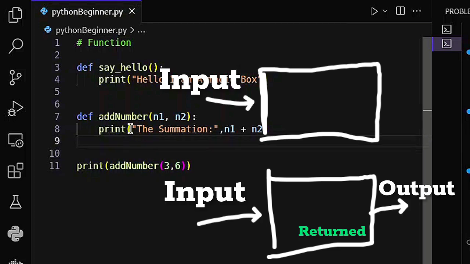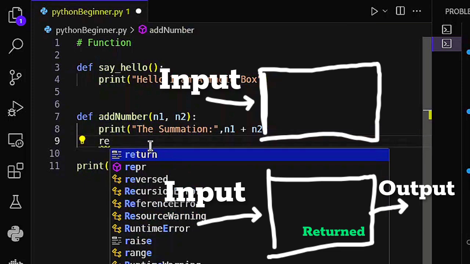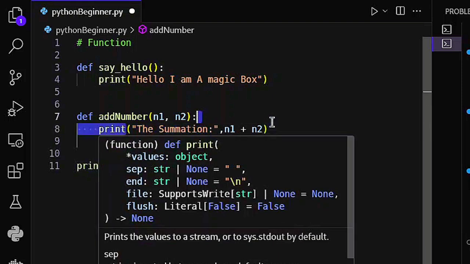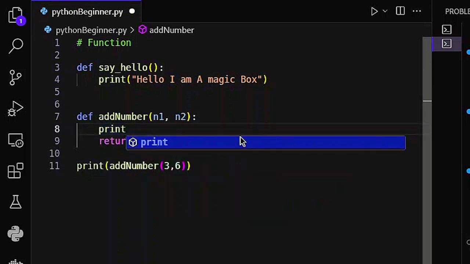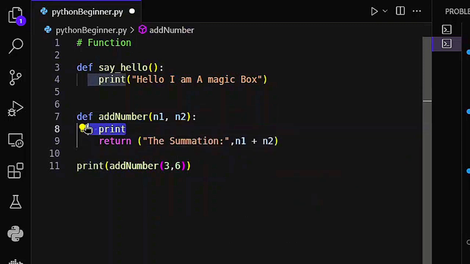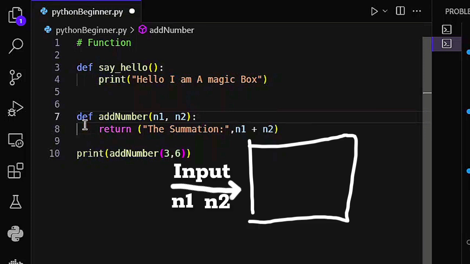So in this case, we have to use something called return. With return, we pass whatever we want it to give out, instead of just telling us. There is a difference between print and return. With print, it's just like our magic box is saying it out loud, like the summation is 9. This is what our magic box did.